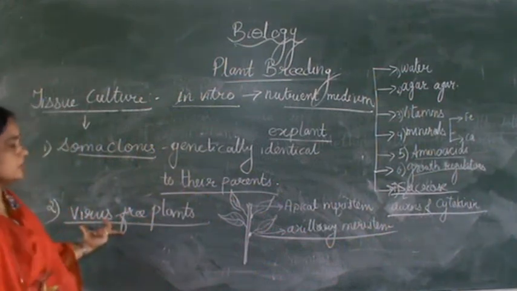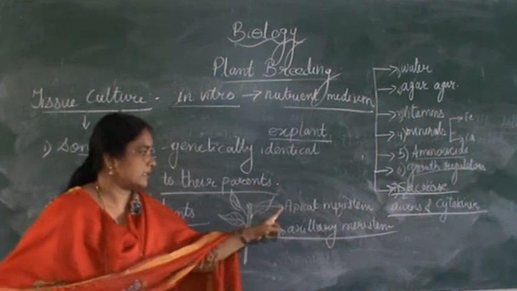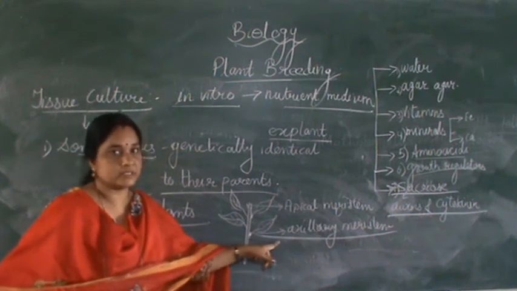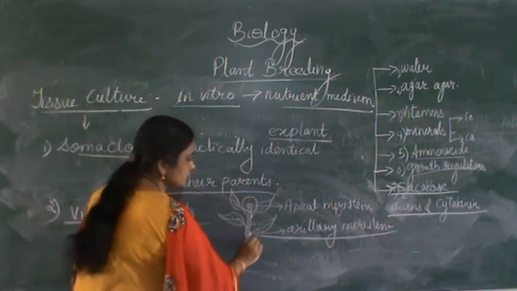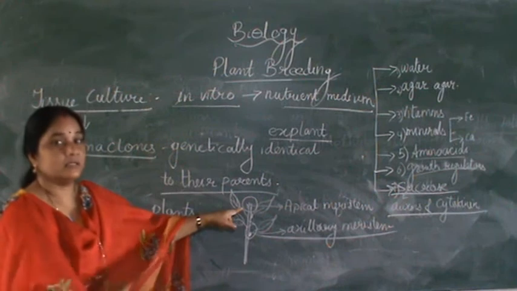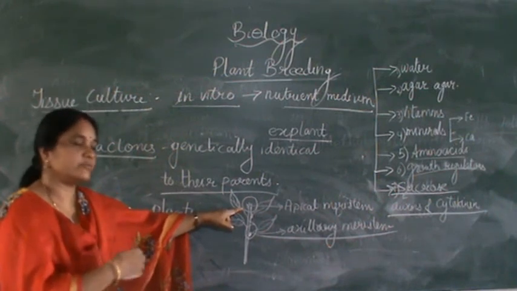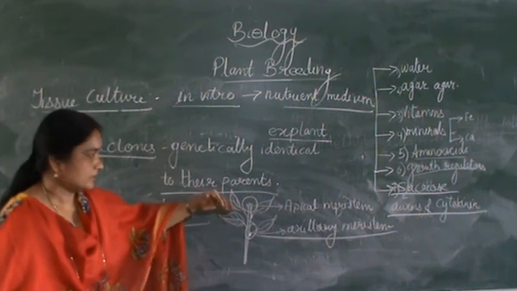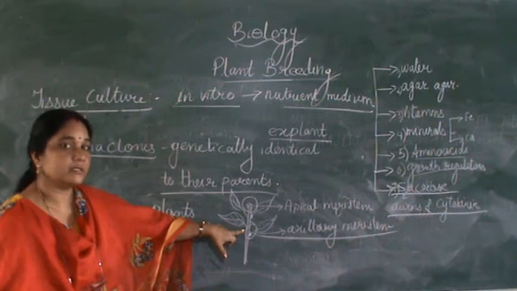Now, to produce virus-free plants, the cell is taken from the apical meristem or from the axillary meristem. Why? Because these two parts are not infected by virus. Second, they divide very, very quickly, more quickly than the virus, so they are not affected by any virus.